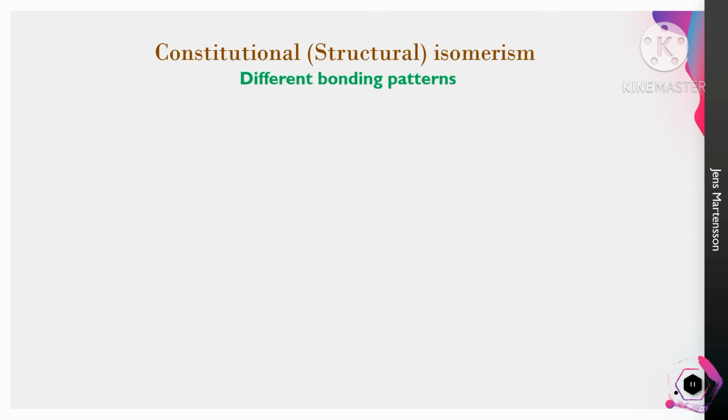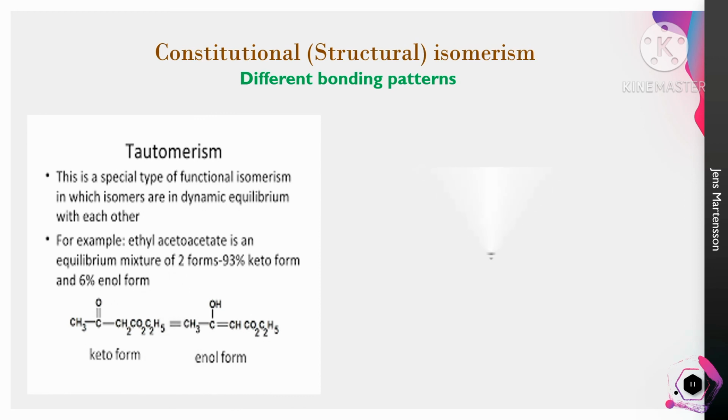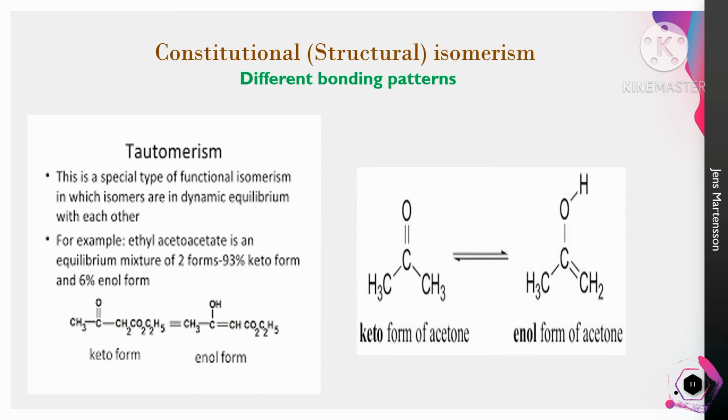The fifth structural isomerism is called tautomerism. This is a special type of functional isomerism in which isomers are in dynamic equilibrium with each other. See the example, that is ethyl acetoacetate. This is a mixture of two equilibrium forms, that is the keto form and the second one, the enol form. And the example is also the keto form of acetone and the enol form of acetone.